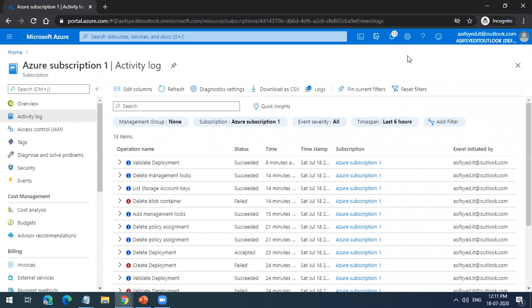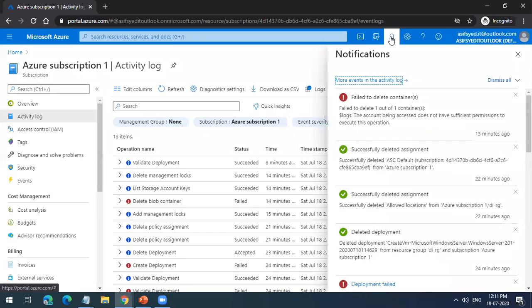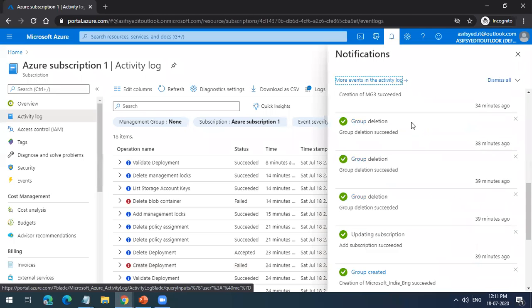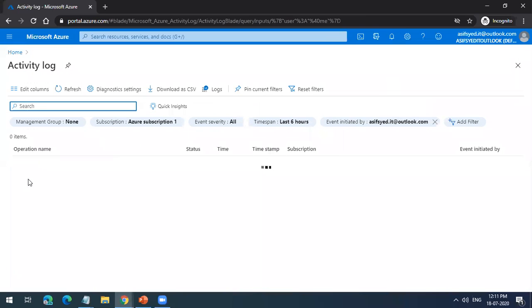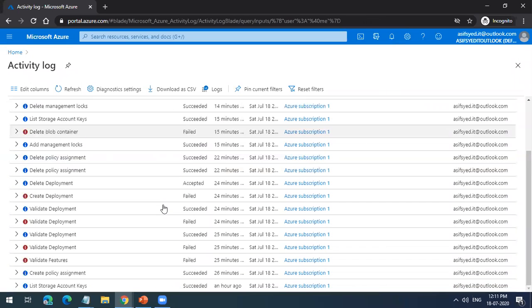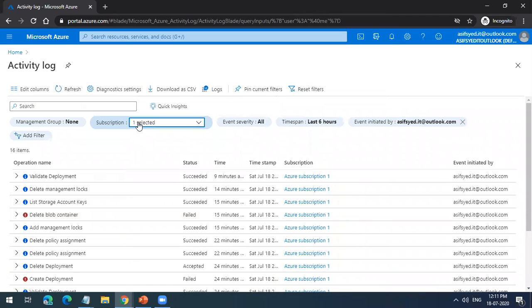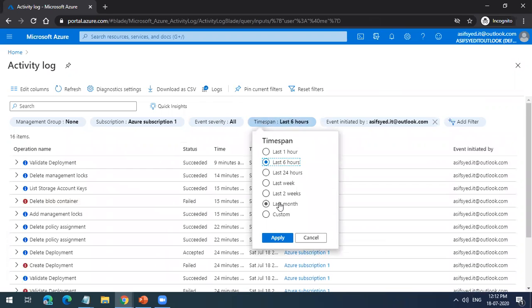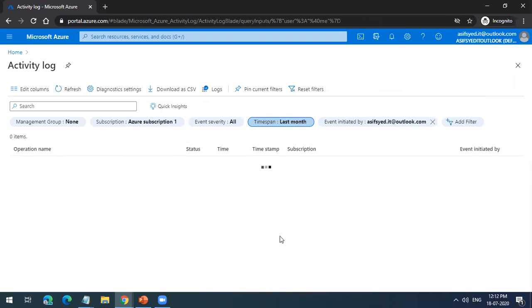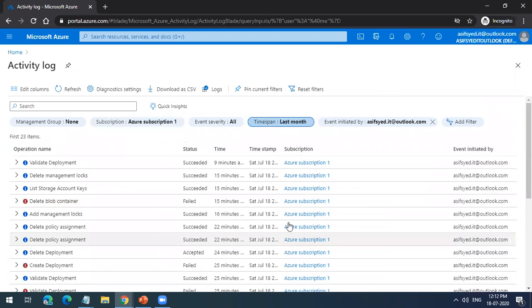Okay. The other way you can see the activity logs also is here. It gives you the overview of all the logs which are happening, and I can go and see the activity logs for here also. Okay, these are the subscription level. If I go and select the date and month, I can do that. From last month, I can see whatever has happened.